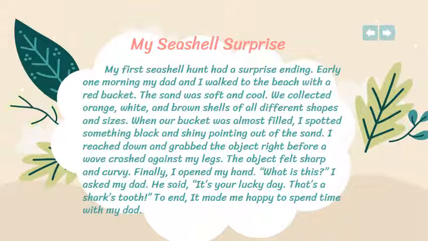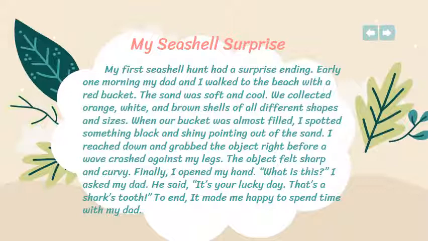Now I have to start with the topic sentence. My first seashell hunt had a surprise ending. Okay? I had a surprise ending. Early one morning, so I started telling the events with the setting time. Early one morning, my dad and I walked to the beach with a red bucket. If you notice, in the first detail, I mentioned the setting, time and the place. Time, early one morning, and the place, the beach. Now I have to start telling the events, what happened with us.